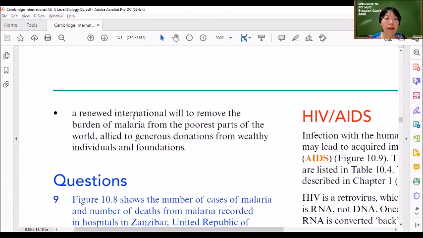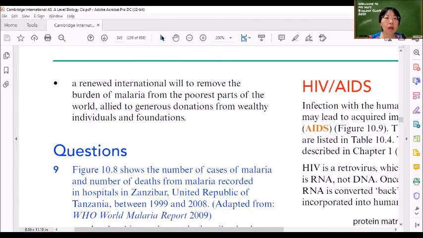Okay. And then we have the last point here, which is a renewed international will to remove the burden of malaria from the poorest parts of the world, and lead to generous donations from wealthy individuals and foundations. Of course, if you want to provide the vaccines, the anti-malaria drugs and education to people in poor countries where malaria is still endemic, we need funding.